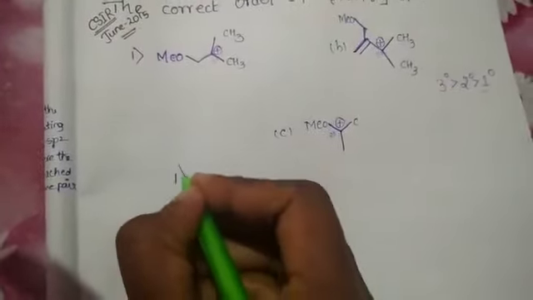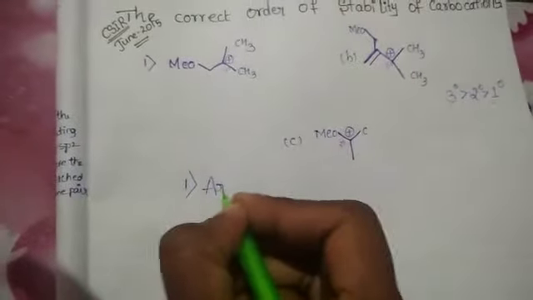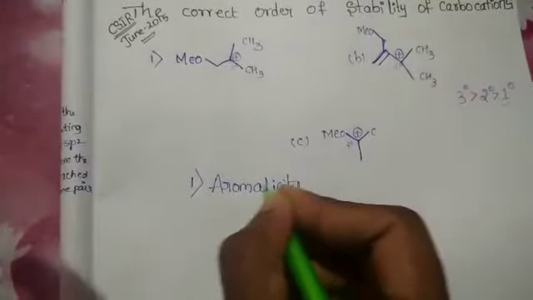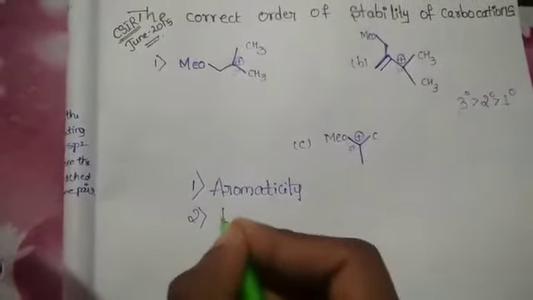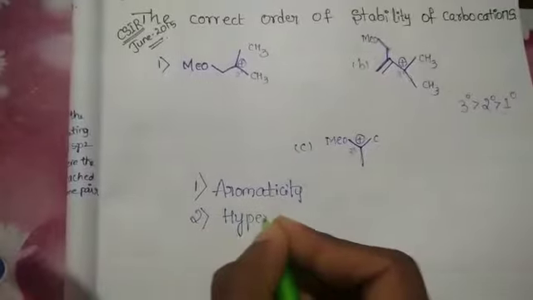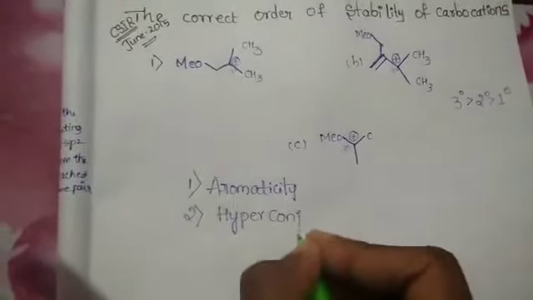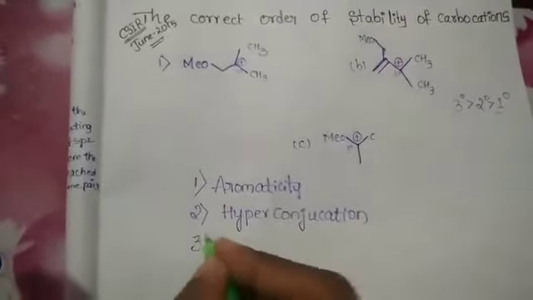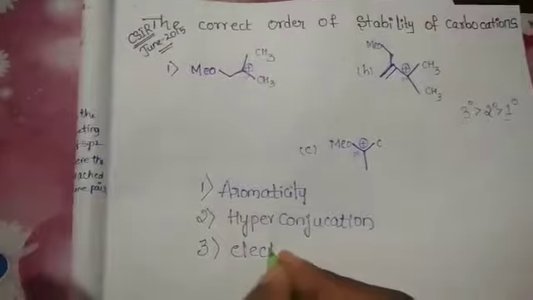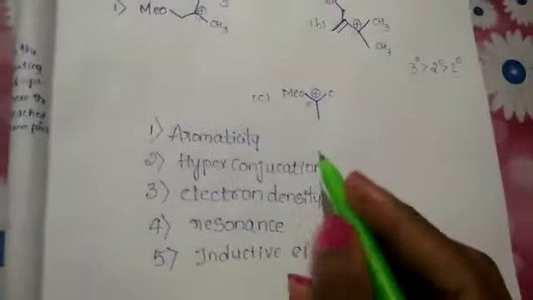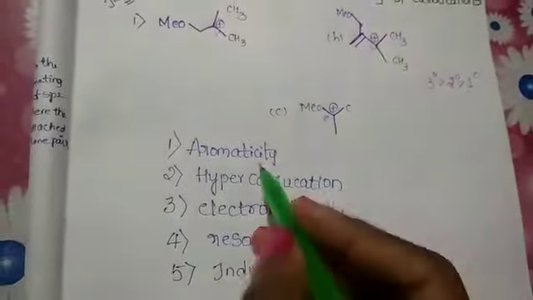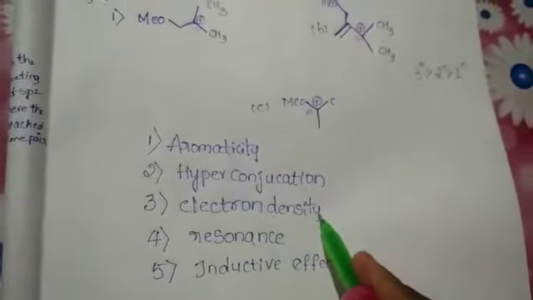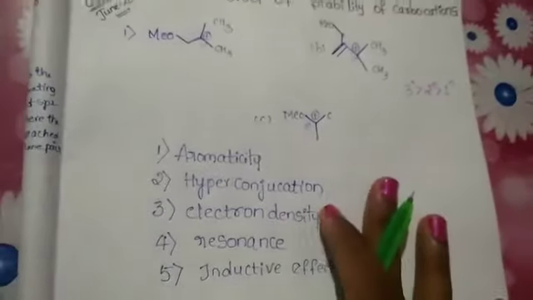We consider 5 factors. One is aromaticity, second is hyperconjugation, third is electron density. If all the carbocations are tertiary, we take into consideration these 5 characters, that is aromaticity, hyperconjugation, electron density, resonance and inductive effect.